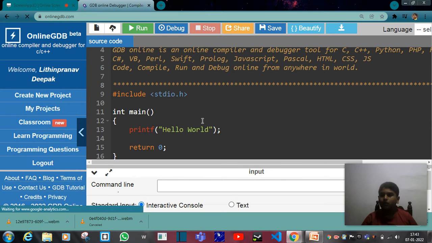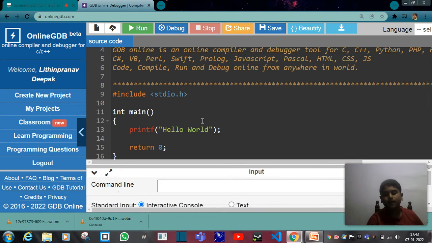Now, they gave a task. What if we want to add 10 and 20? What we normally do is we'll put A, B, C, using three variables.